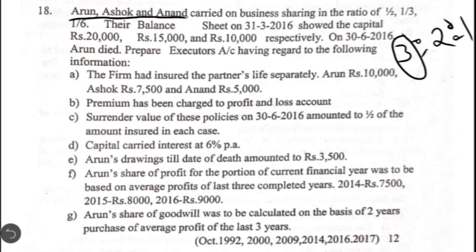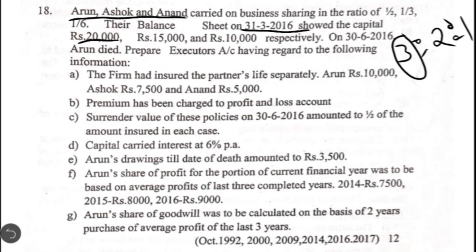The second thing, their balance sheet as on 31st March 2016 showed the capitals as 20,000, 15,000 and 10,000 respectively. So their balance sheet as on this date means this is the end of previous year. On 31st March 2016, it showed the capital balance of deceased partner as 20,000 and other two partners 15,000 and 10,000. When you prepare the deceased partner's capital account, this 20,000 has to be shown there as an opening balance, by balance brought down. Okay.